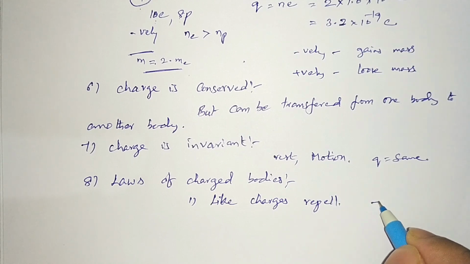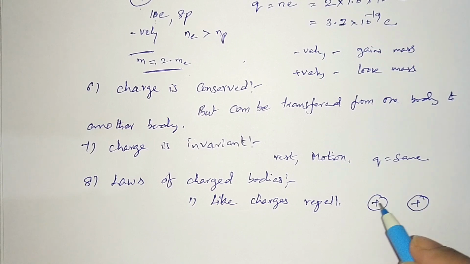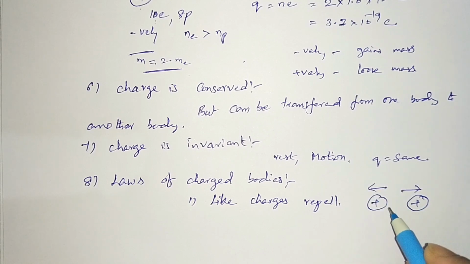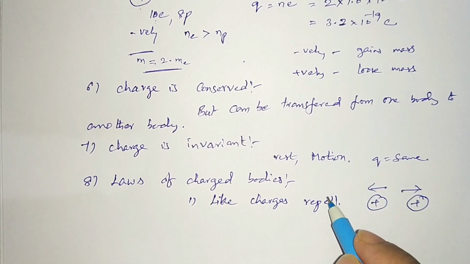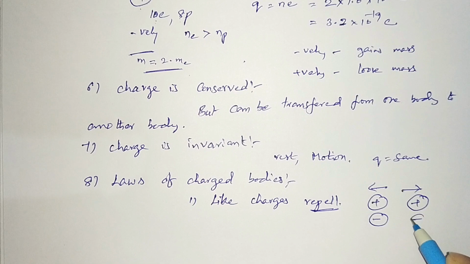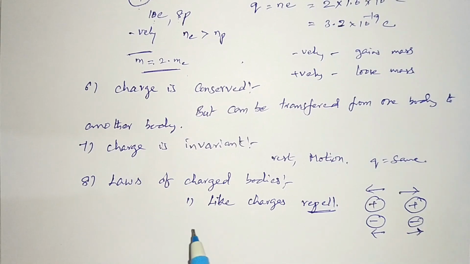For example, if you take a positively charged body and another positively charged body, these two bodies will push each other. This body pushes this side, this body pushes this side. This is called repulsion. Similarly, if you take a negatively charged body and a negatively charged body, they will push each other like magnets. You learnt in magnetism.